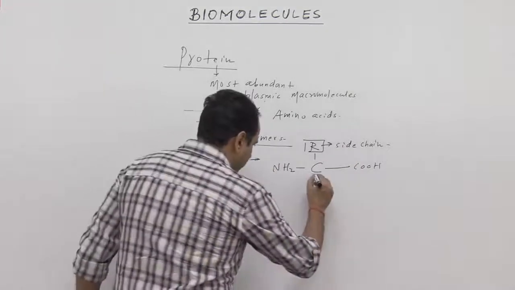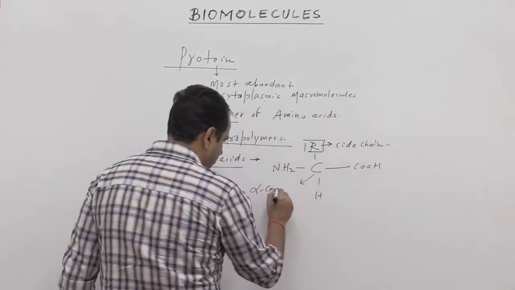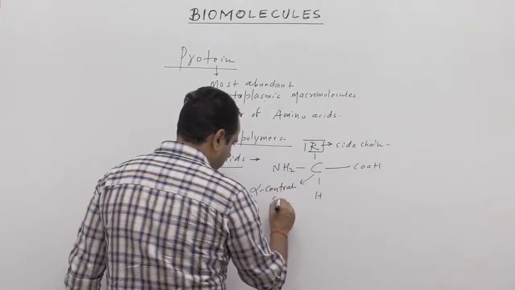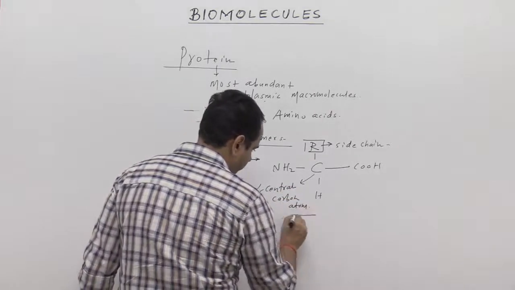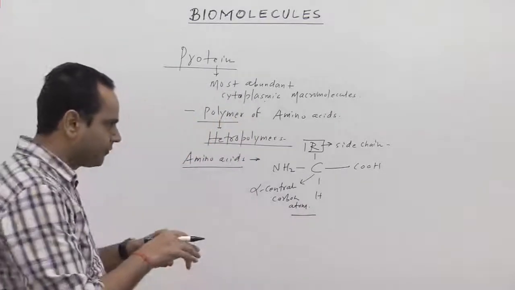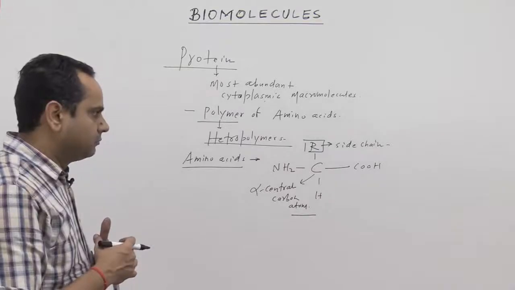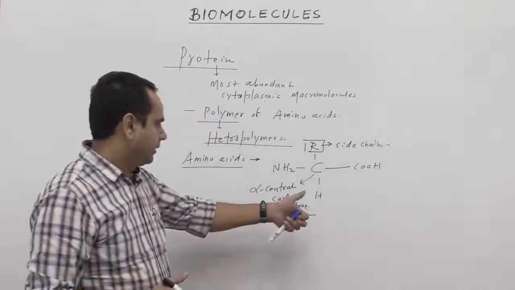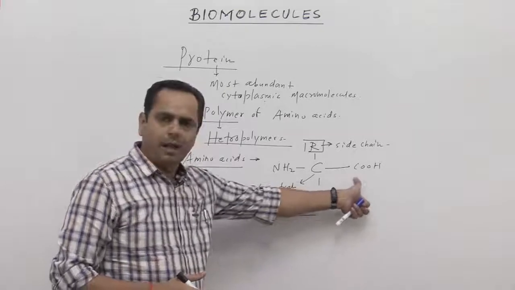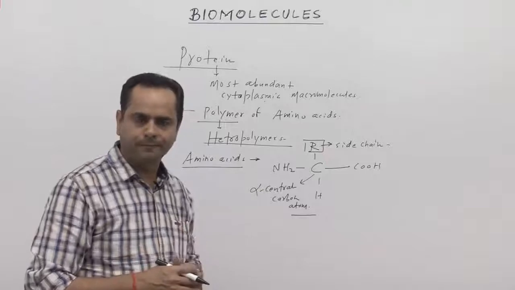This carbon is also called the alpha central carbon atom, and it is attached to four different constituents: the amino group, hydrogen, carboxylic acid, and a variable side chain that is called the R group.